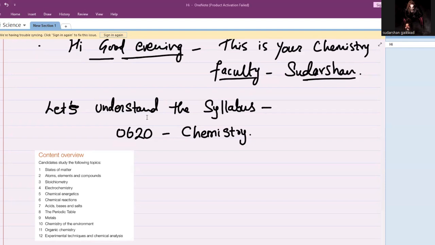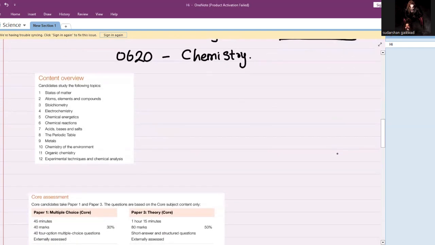This is the updated version, from exam 2026 onwards. Okay, so let's check on this one. By the way, 2026, oops, there is no 6 in this. Okay, right. So from 2026 onwards, the syllabus is going to be followed by our beloved IGCSE Cambridge. My name is Sudarshan, and today we are going to see the syllabus 0620 code, IGCSE chemistry. So, let's follow what is there for our syllabus.